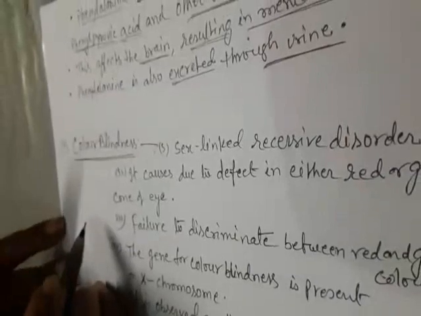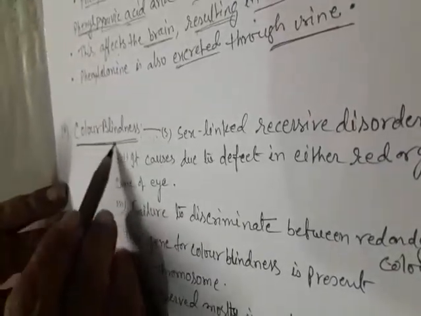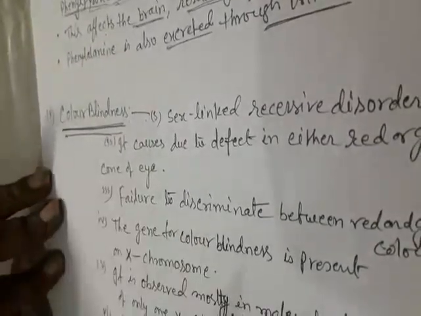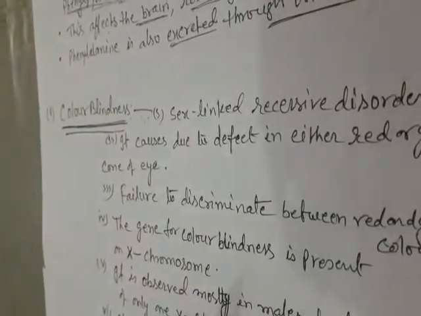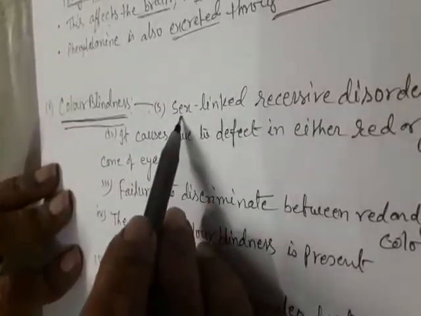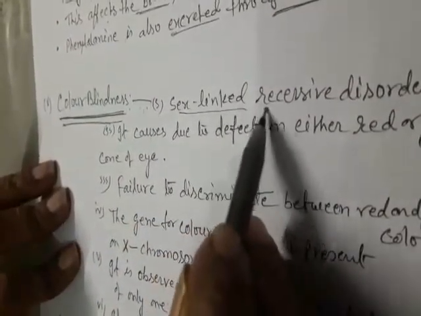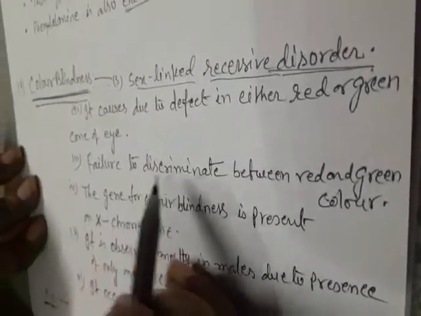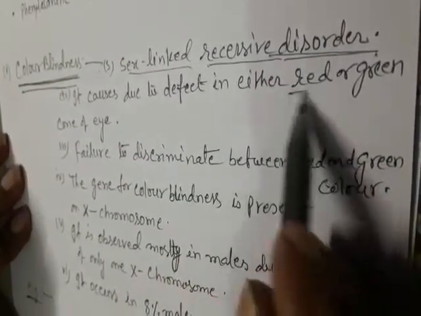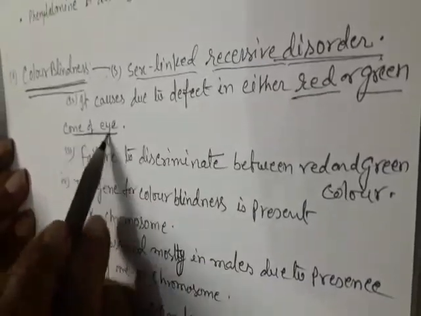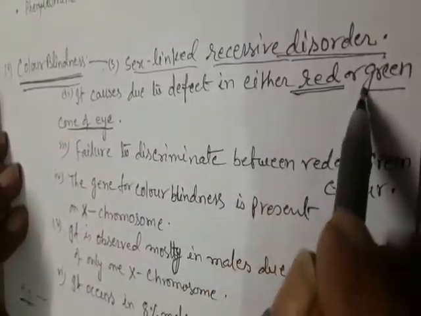Next, color blindness. It is a sex-linked recessive disorder. It is caused due to defect in either the red or green cone of the eye.